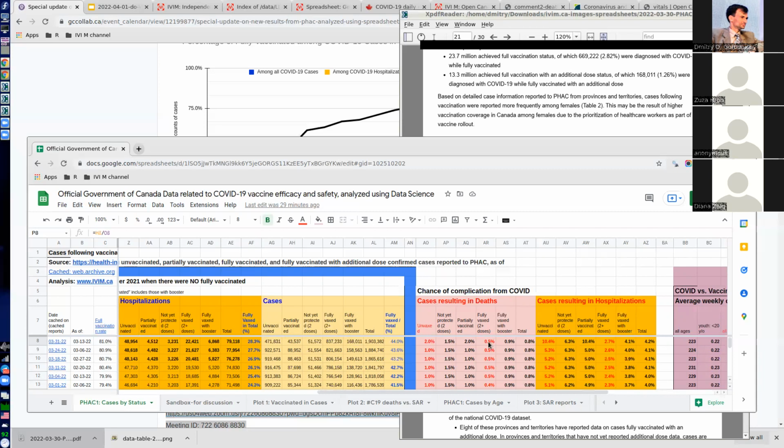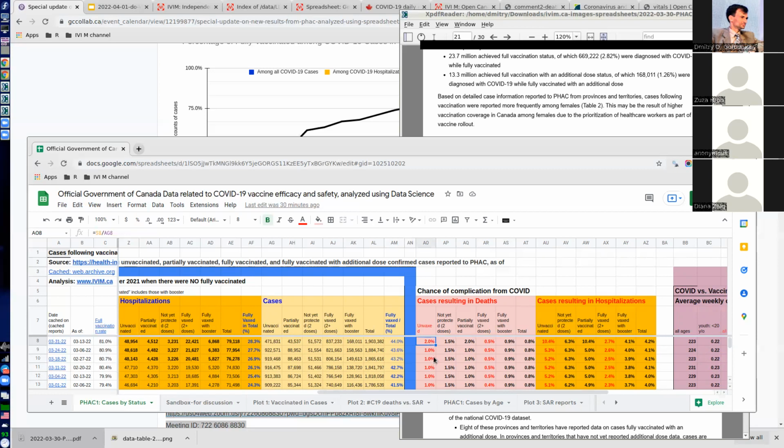And this is where we do see that among people who are fully vaccinated, having 2 doses or more, only 0.5% of those who got infected, or I would say reported, because probably some cases are not reported, right? But of those cases which are reported, only 0.5% resulted in deaths for fully vaccinated, and you will see actually 4 times more this particular week for unvaccinated.